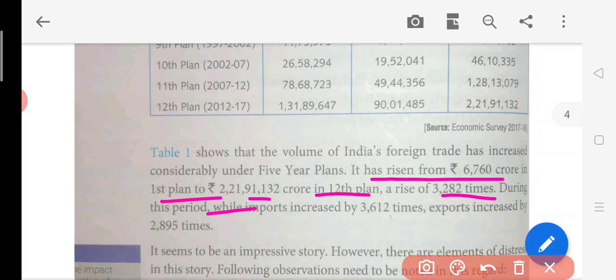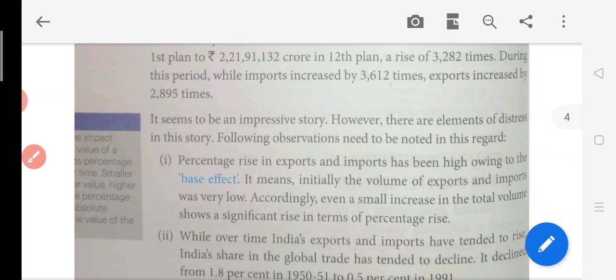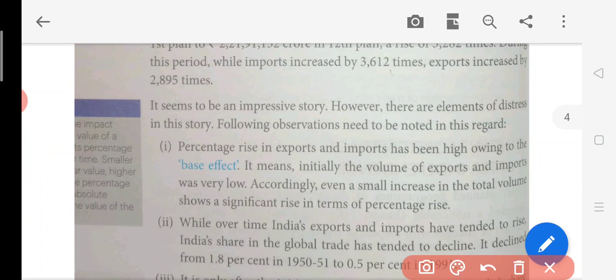During this period, while imports increased by 3,612 times, the exports increased by only 2,895 times. This shows that you are importing more, which means you are more dependent on the other countries. Simple. Okay. Now it seems to be an impressive story.